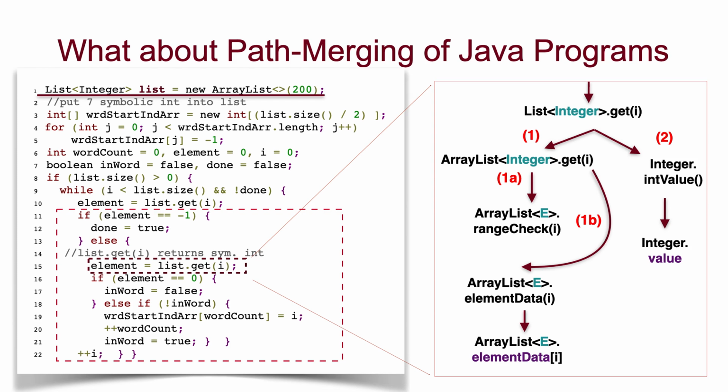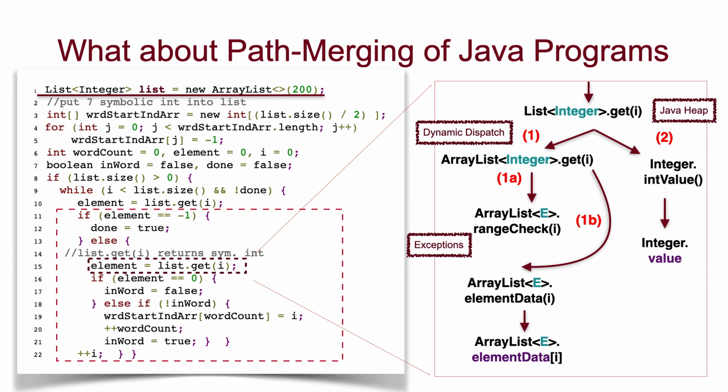So ideally, one would like to summarize all method invocations, and that includes resolving dynamic dispatch, dispatching the type of the list to an object of an array list, and dealing with exceptions. That's another thing as well, which is caused by accessing an element that's out of bounds. And we also need to summarize heap side effects, such as the side effect of updating the array.